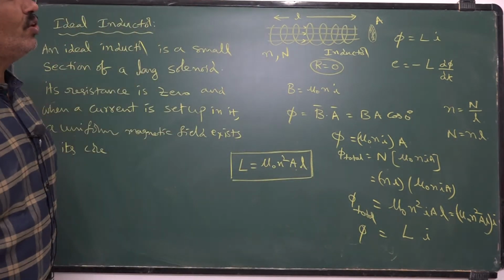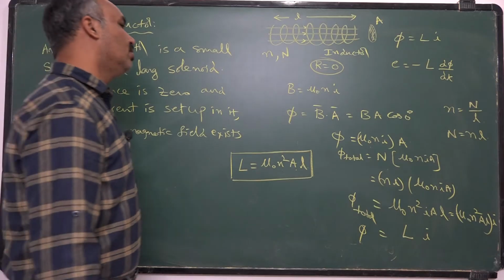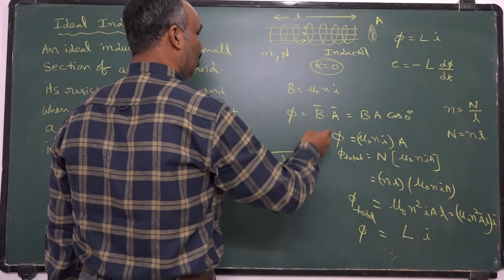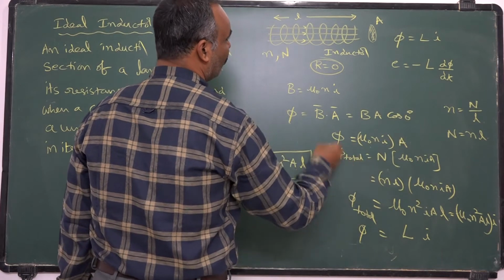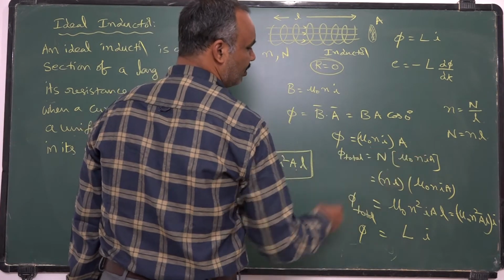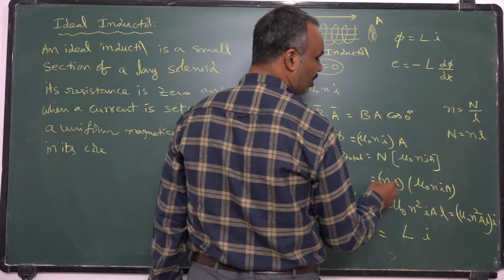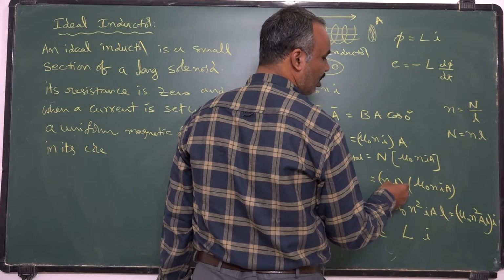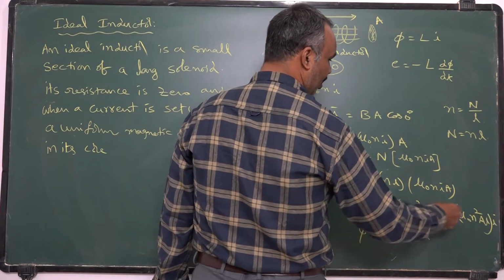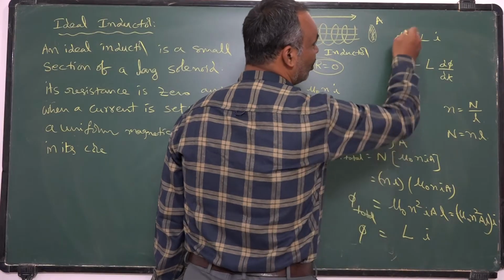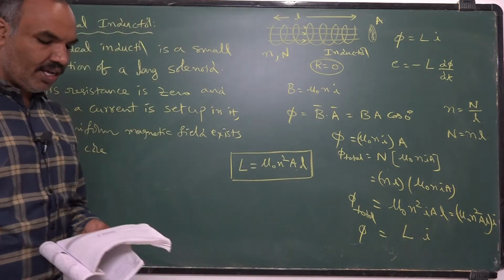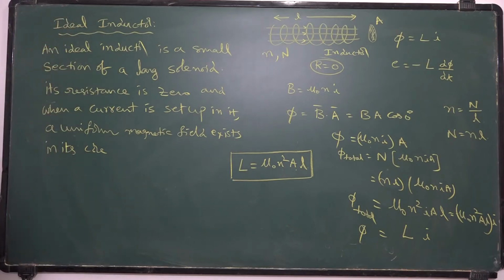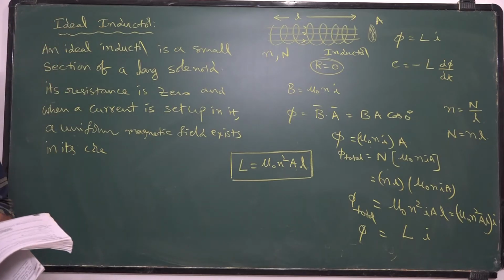In reality, we don't have any ideal inductor. Practically, the flux linked with a single turn is given by this. Flux linked with the total number of turns is given by this. Total number of turns can be written as number of turns per unit length into length of the inductor. Then by comparing with the general formula, you get mu 0 n square A l as the formula for self-inductance of an inductor.